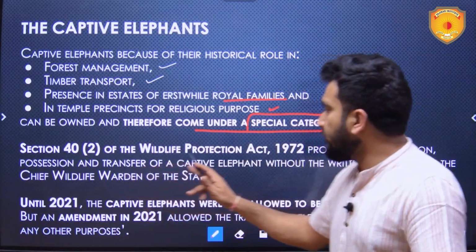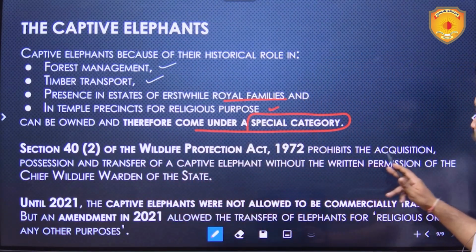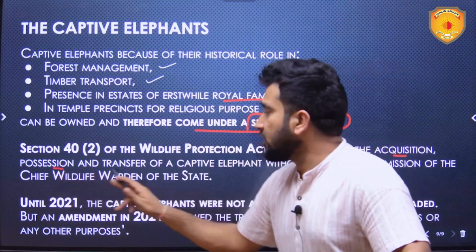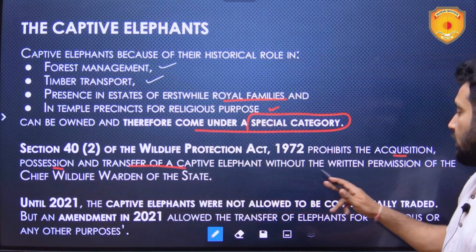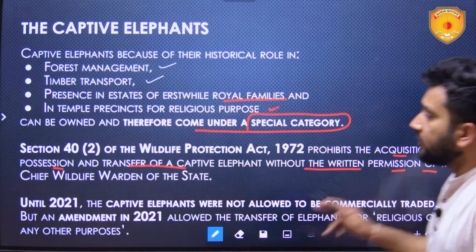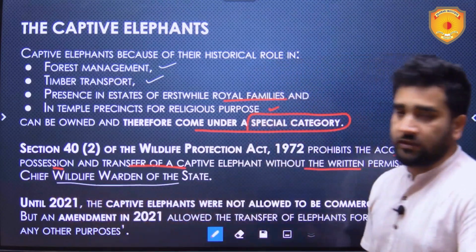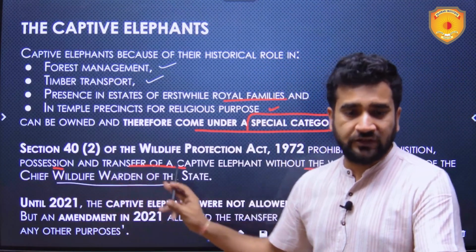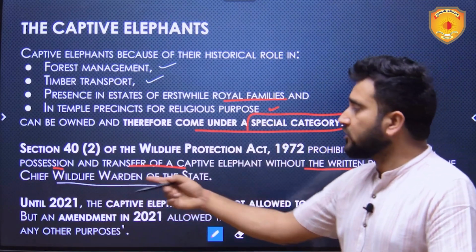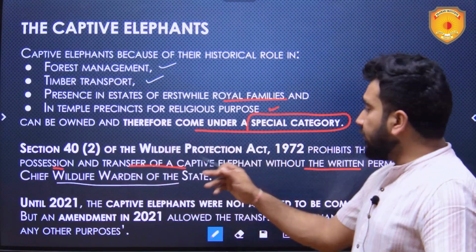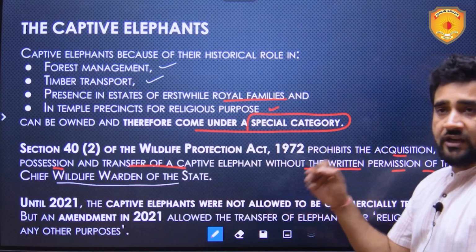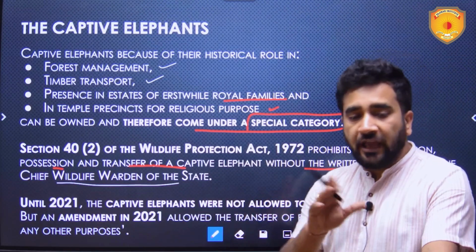Section 42 of the Wildlife Protection Act 1972 prohibits the acquisition, possession and transfer of a captive elephant without the written permission of the Chief Wildlife Warden of the state, who happens to be the highest forest officer in the state. So without his permission, acquisition, possession and transfer of any elephant cannot happen.